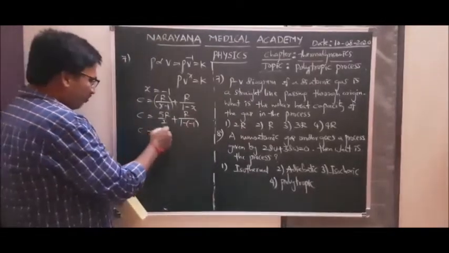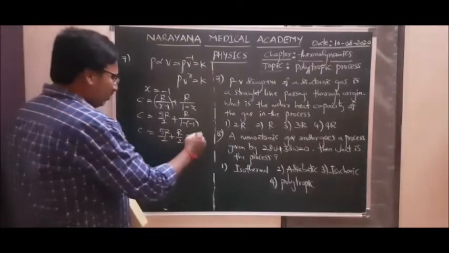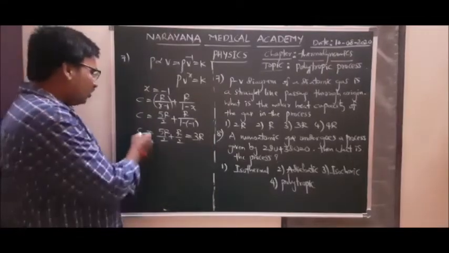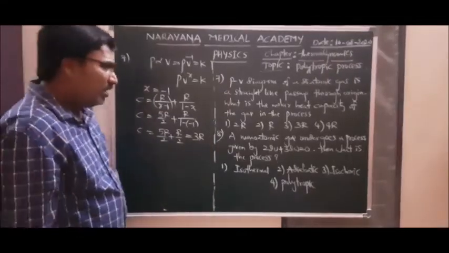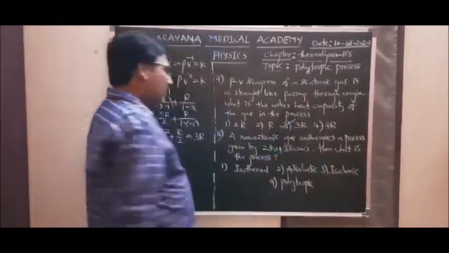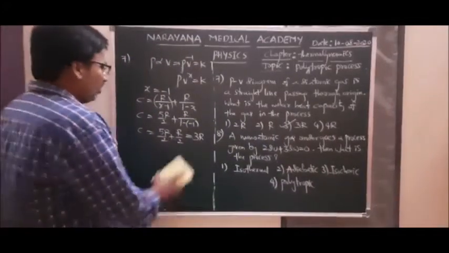So what we are getting is 5R by 2 plus R by 2, that is 6R by 2, which is 3R. So the answer is 3R, the molar heat capacity of the gas. So the third option is correct. So this is question number 7.